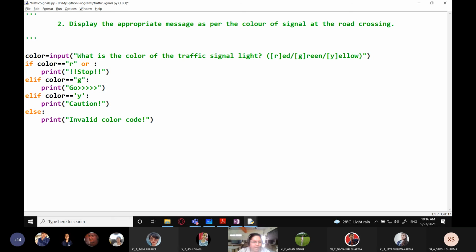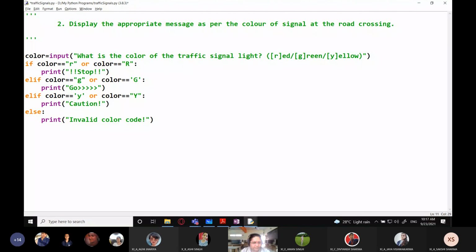So over here, I am writing it so that whether the user gives R in small letters or in capital letters, your program will give the output. Also, OR color equals G. And you can see I have used single quotes, and I'm using double quotes over here.